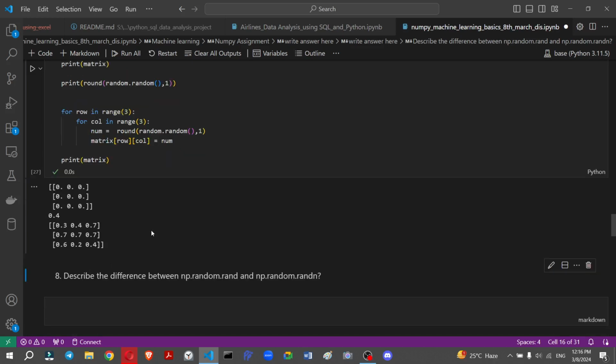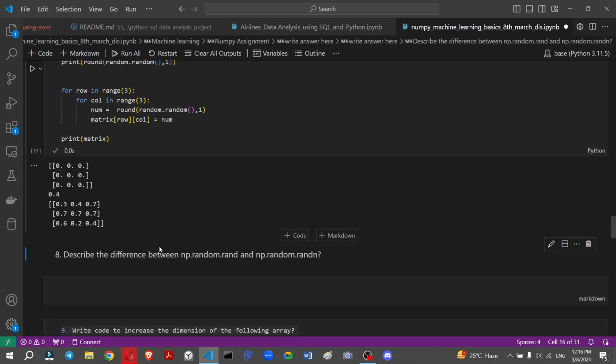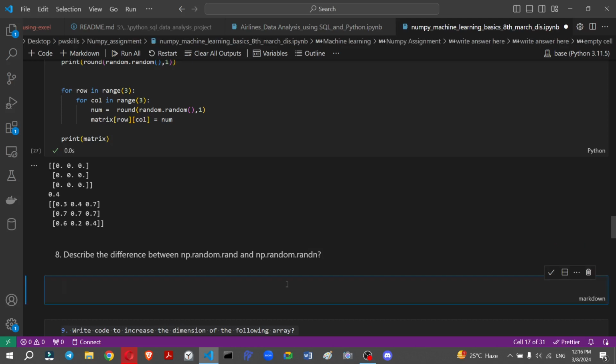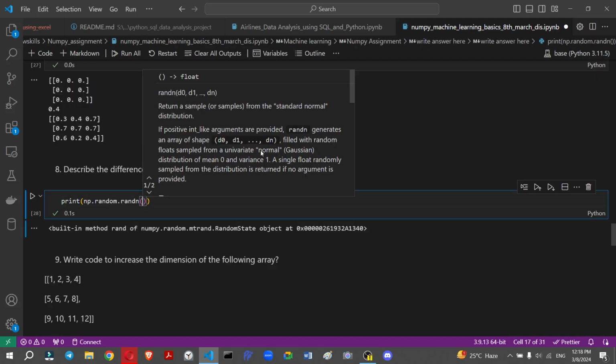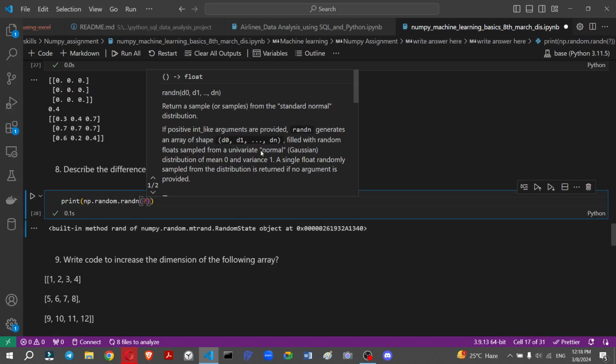So now the next question is, describe the difference between np.random.rand and np.random.randint. What is the difference? You have to explore this by choosing some articles, or just experiment with the code. I am just experimenting with the code. So this is our basic logic which I use here.